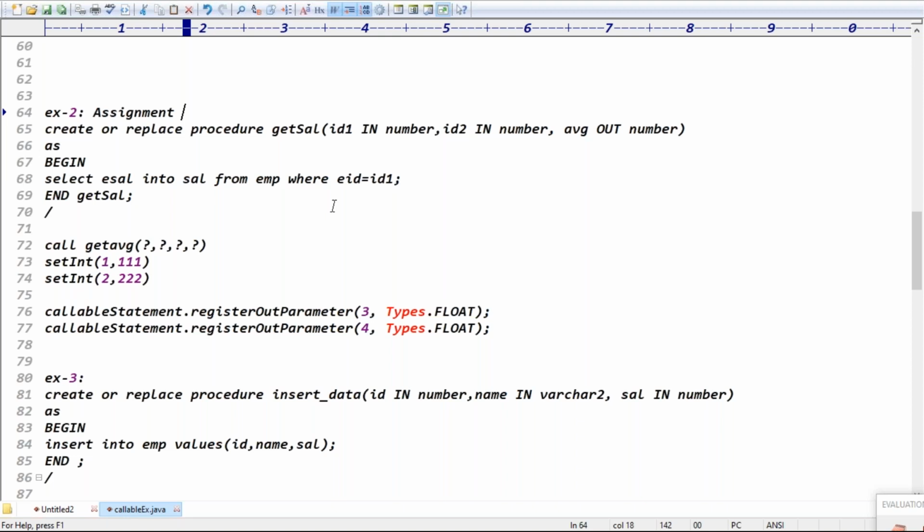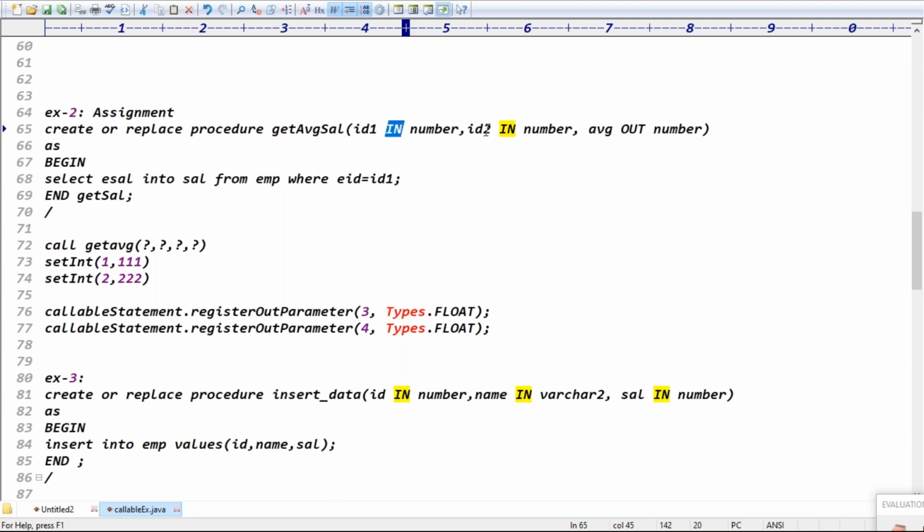Try to complete this assignment, guys. What is the assignment? Create or replace a procedure. The procedure name is get average salary. Get average salary is the procedure name, guys.